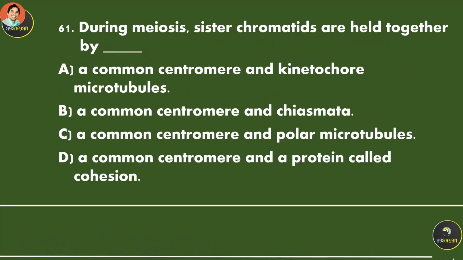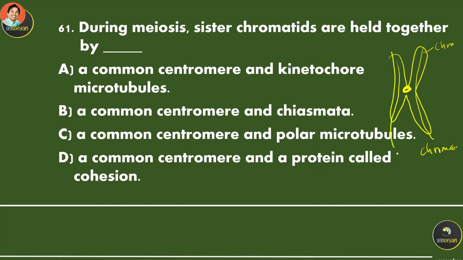During meiosis, sister chromatids are held together by cohesin. So again, when it divides, the chromosome will look like an X over here. This is a chromatid, and this is another chromatid.